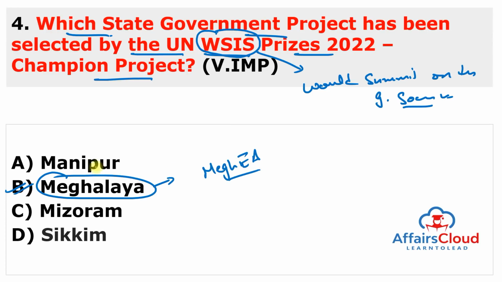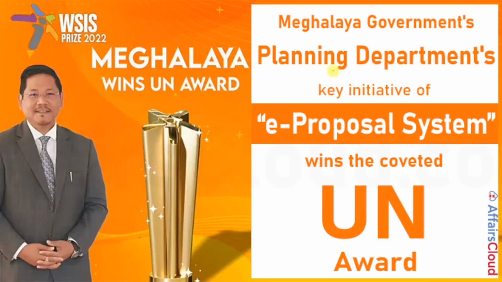Remember, MeghEA. So the answer of this question is B. MeghEA stands for Meghalaya Enterprise Architecture Implementation, which is an e-proposal system. A key initiative of the planning department of the government of Meghalaya has been selected by the United Nations as World Summit on the Information Society Prizes 2022 under the Champions category.